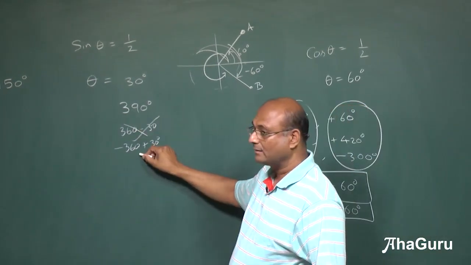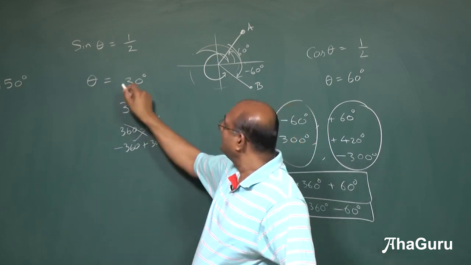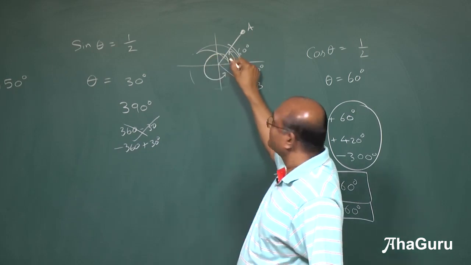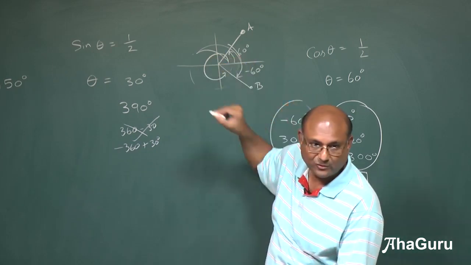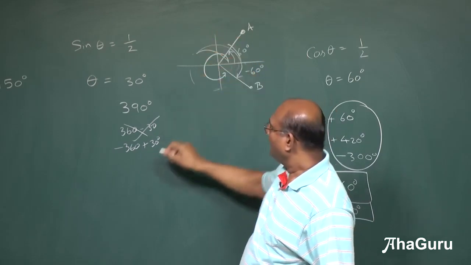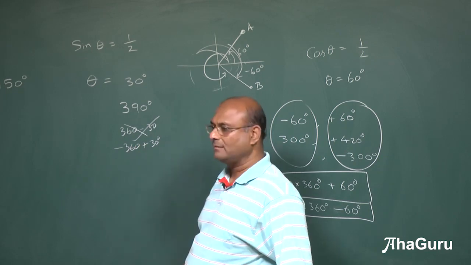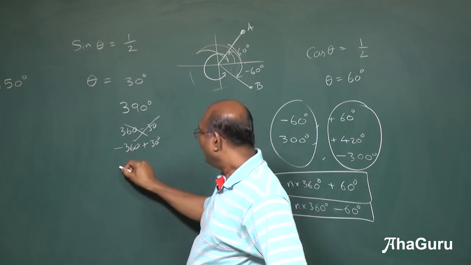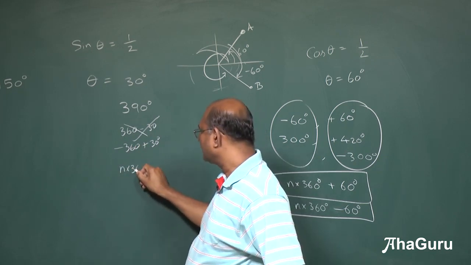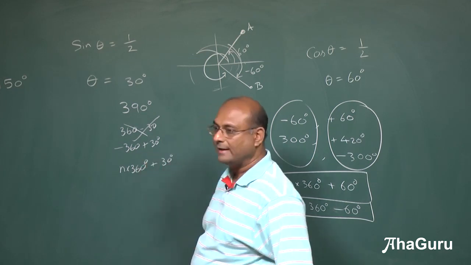What is this angle? Minus 330 degrees. Minus 330 degrees is actually like this. It will take you back to the first quadrant. Minus 360 plus 30. Can I do 360 plus 360 plus 30? Yes. So, n times 360 degrees plus 30 will work. N could be negative.